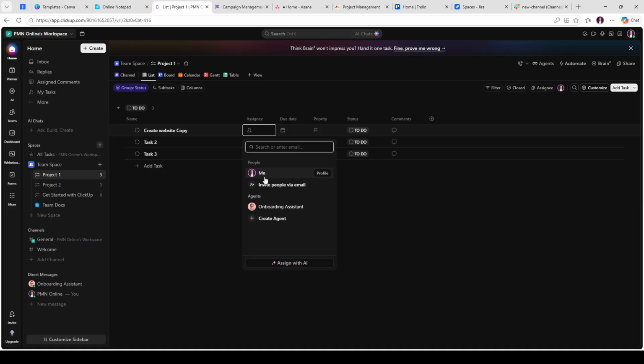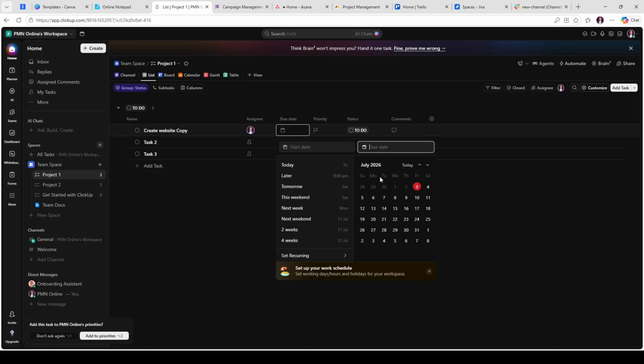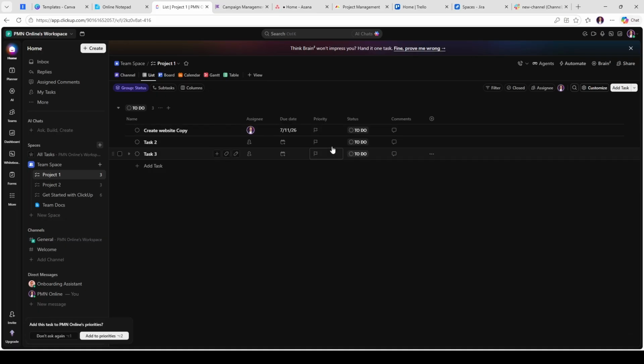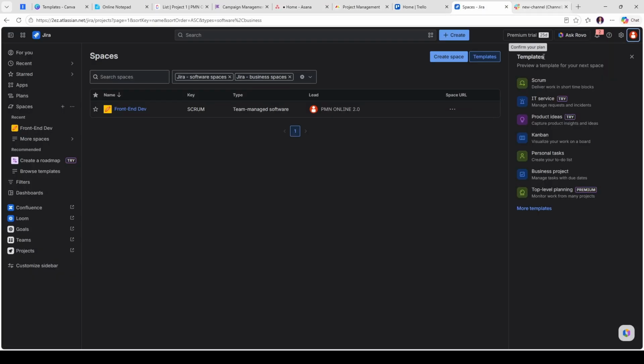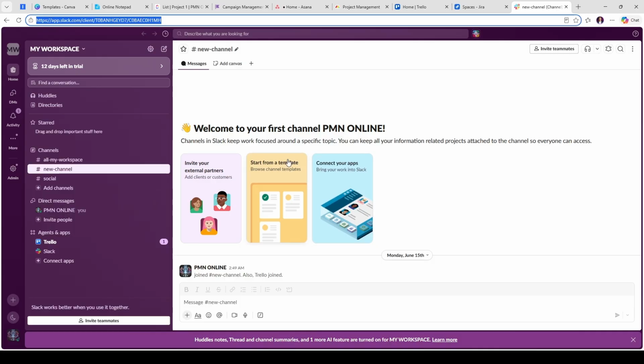Let's explore some of the best Clickup alternatives available today. We'll look at Monday, Asana, Jira, Trello, and Slack, examining their unique features and how they compare to Clickup in the context of AI integration.